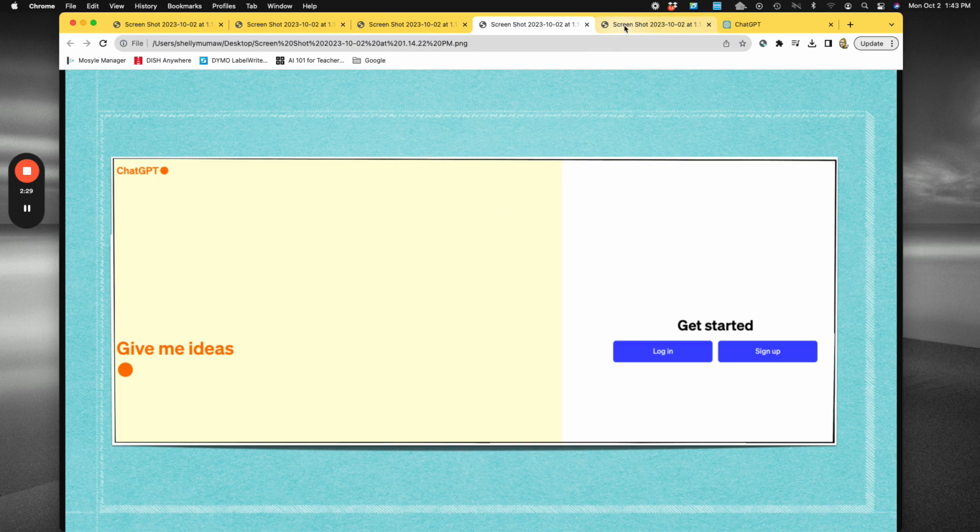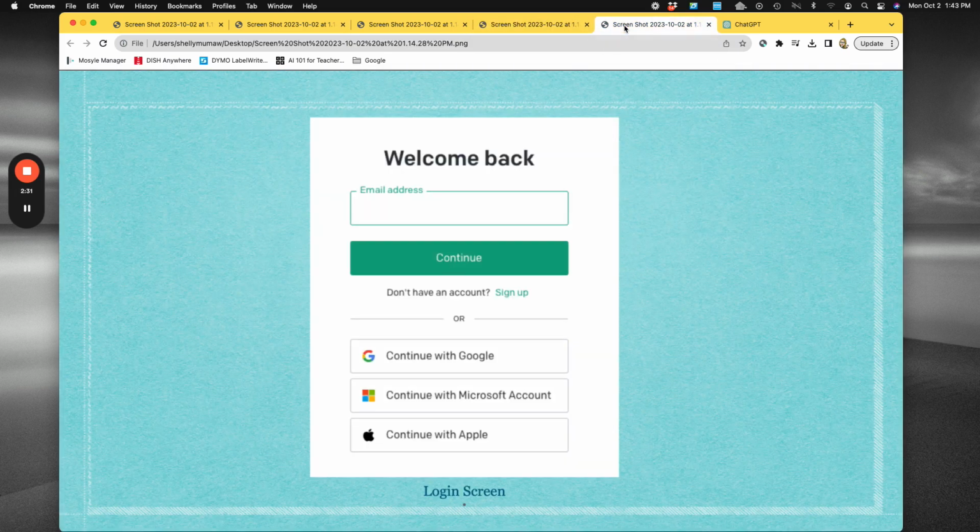From your login screen, you will see welcome back, and you will put in your email address. This is also where you would sign up if you don't have an account. Or you can use your Google, Microsoft, or Apple account, so you would choose what form of login you would like to use.